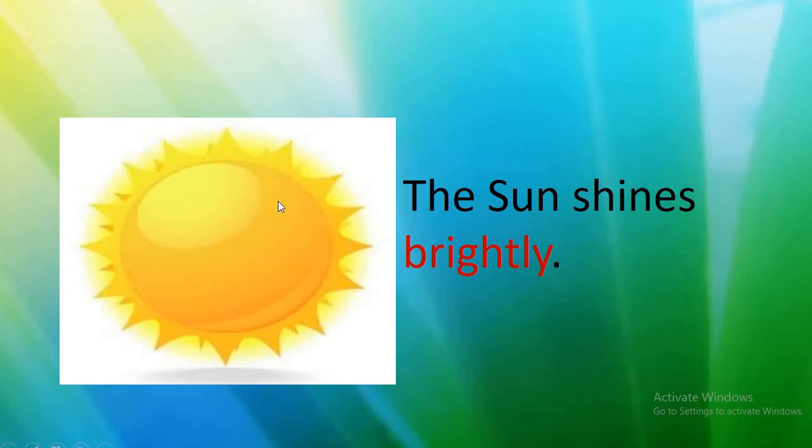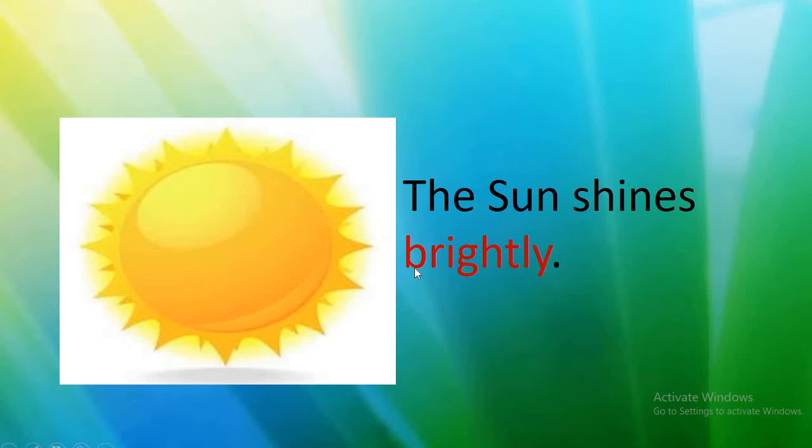Now see, this is a bright sun. This is a picture of a sun. The sun shines brightly. How does the sun shine? So, the sun shines brightly.